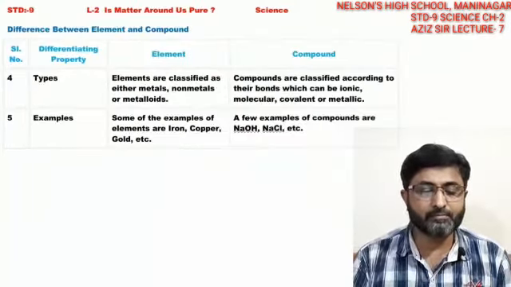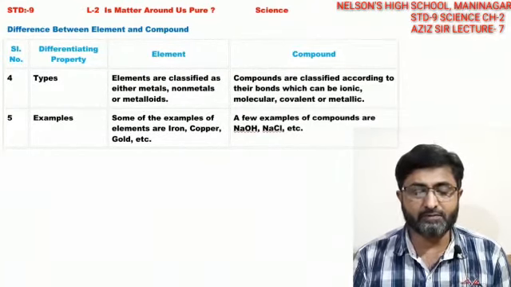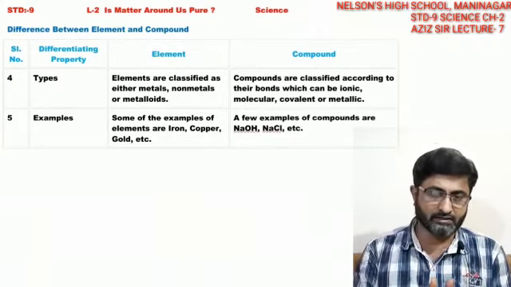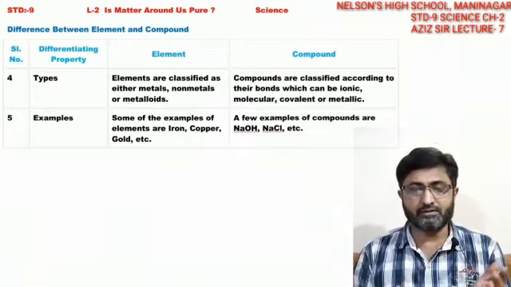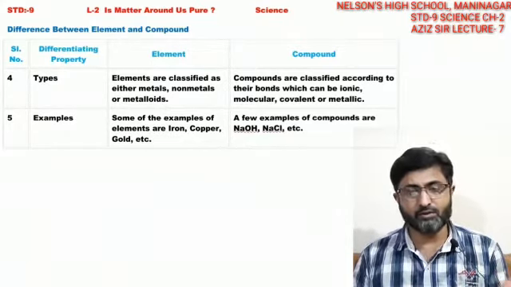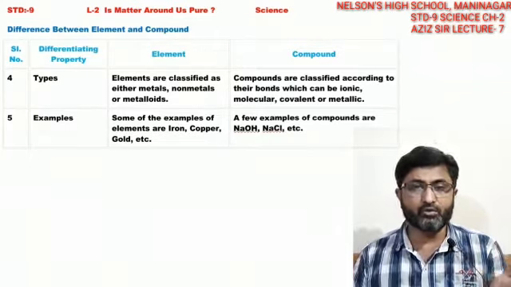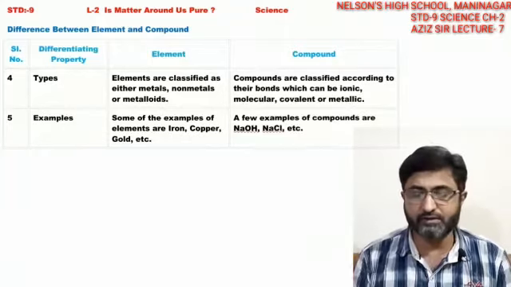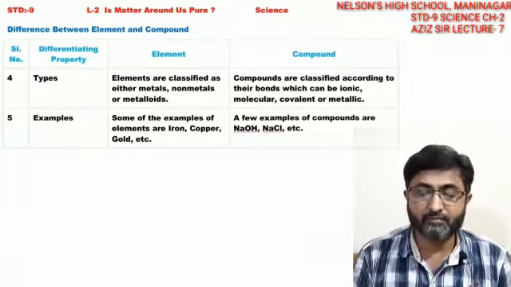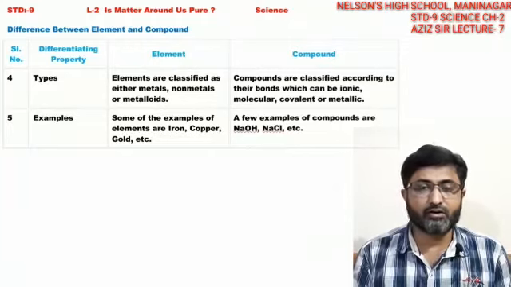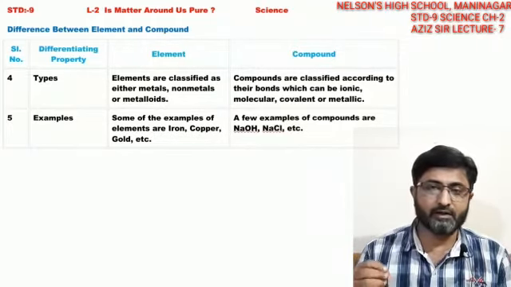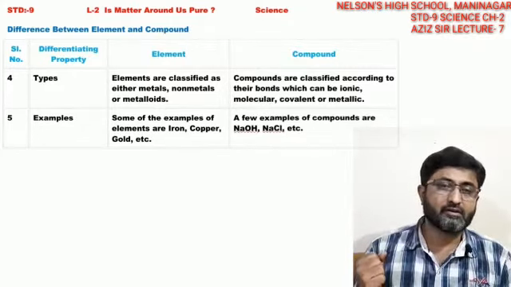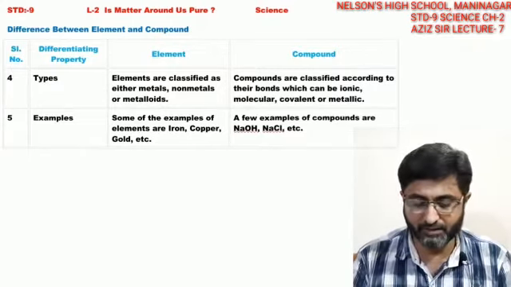The next property is type. Elements are classified either as metals or as non-metals. Iron, calcium, magnesium, sodium, potassium, aluminum, gold are all metals. Non-metals can be oxygen, nitrogen, sulfur, phosphorus. But compounds are classified according to their bonds: an ionic compound, a covalent compound, a molecular compound, or a metallic compound. This is how we find them.